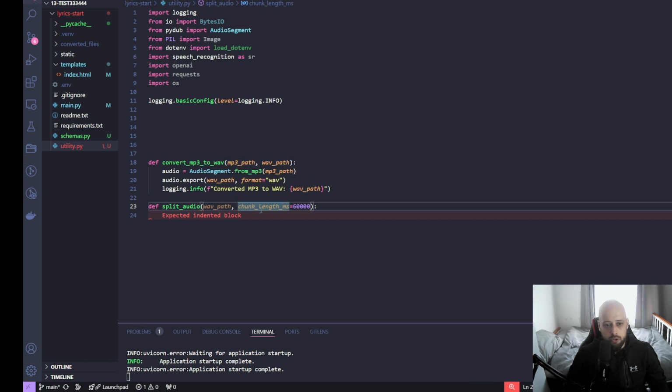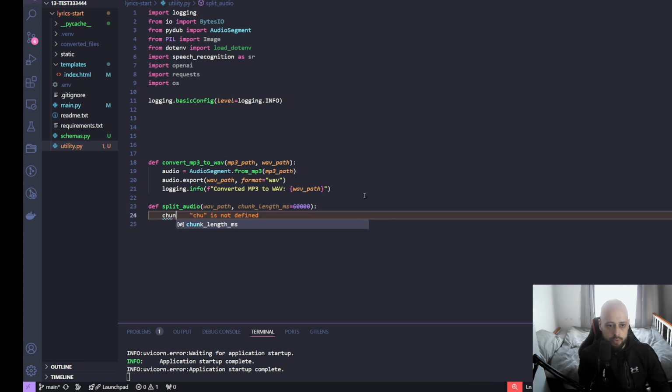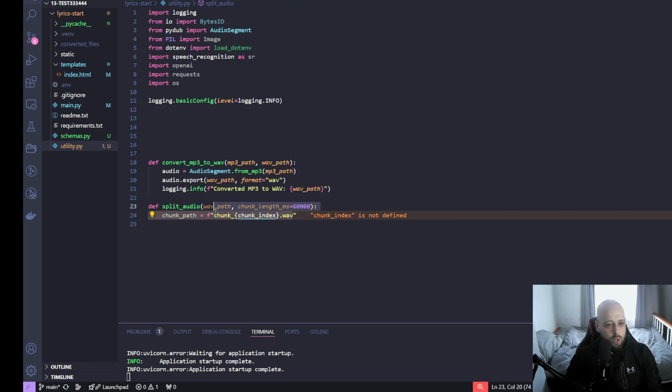And then we'll say that the chunk length can be this particular length of milliseconds. So we are splitting the entire file divided by, so if it's 5 minutes, it's going to be however many milliseconds in 5 minutes divided by 60,000. And we'll say that the chunk path is chunk index WAV. No, this is the wrong line. Going back on this, we don't need the path.